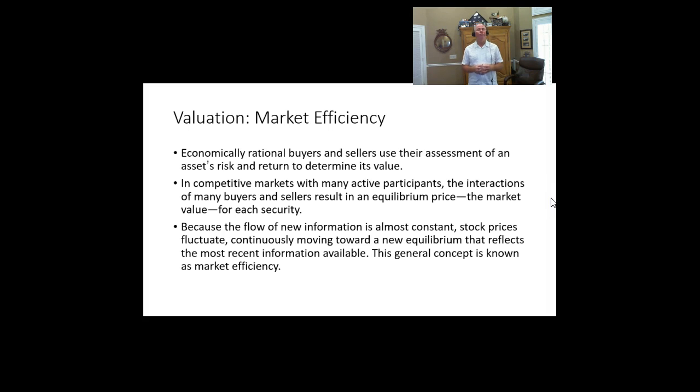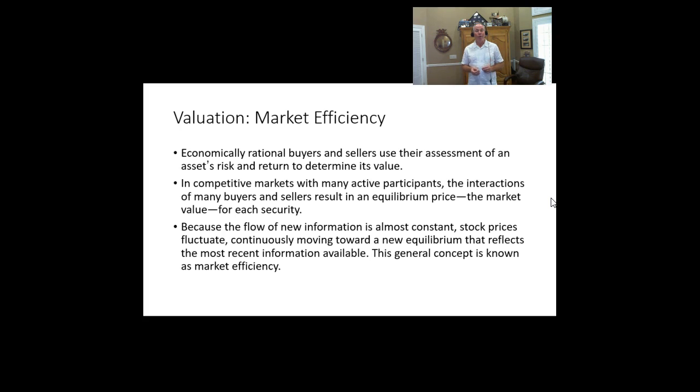The law of one price ensures that finding mispriced securities is difficult, and any mispricing that does occur will often be small and short-lived. The law of one price ensures that economically equivalent stocks will sell at the same price. This is because any violation of the law of one price is an opportunity to earn arbitrage profits by shorting overpriced assets and using the cash proceeds to buy underpriced assets. The arbitrager's demand for the underpriced assets will push prices higher, and the excess supply of shorted securities will push those prices lower.